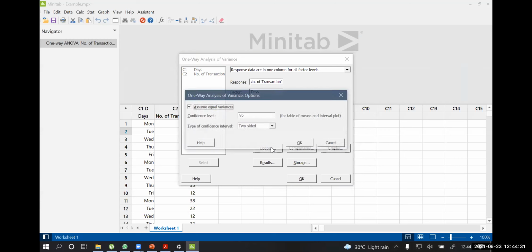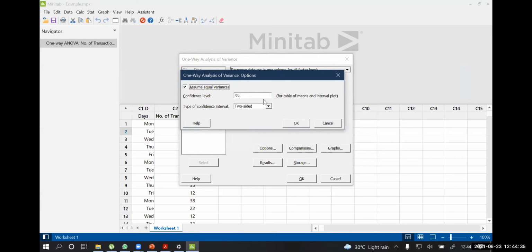Here you can define a confidence level. Okay. Generally we keep the confidence level at 95%. In the last class, yesterday's class, I explained the confidence level.